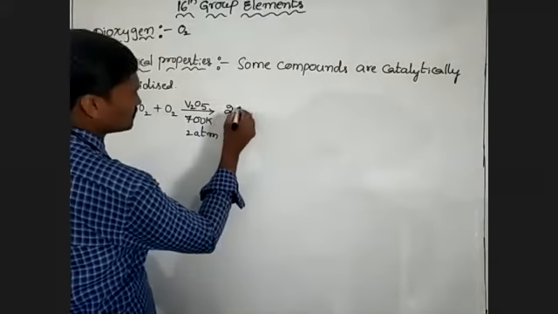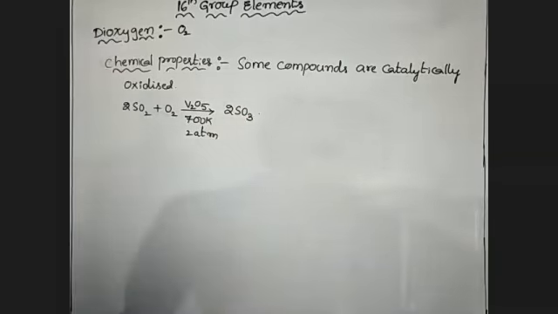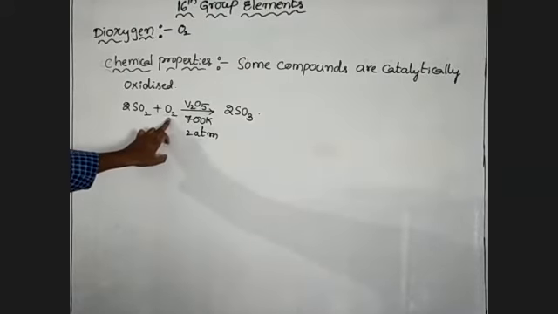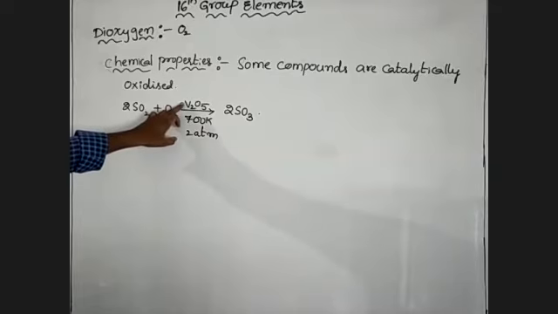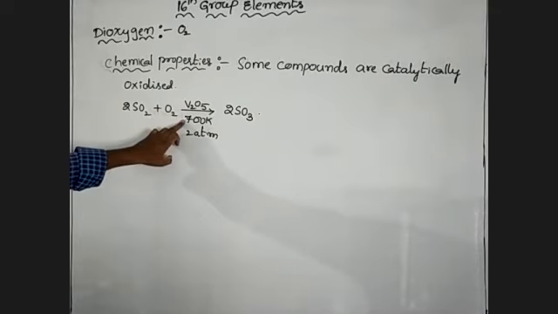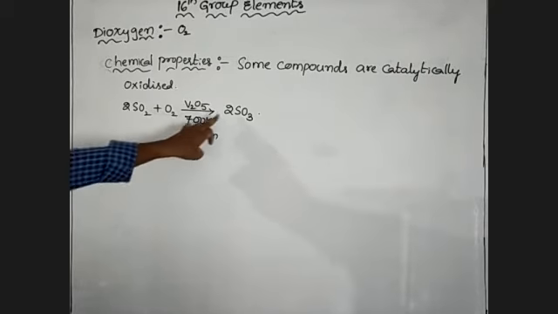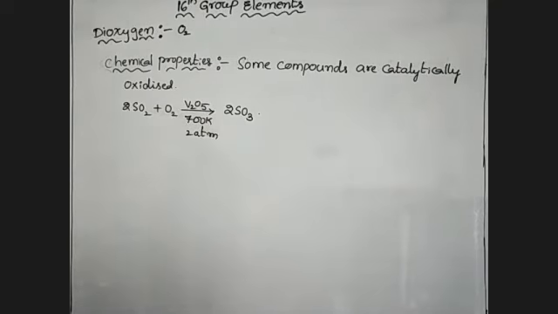It forms 2 moles of sulfur trioxide. So 2 moles of sulfur dioxide reacting with oxygen in the presence of V2O5 catalyst at 700 Kelvin and 2 atmospheric pressure forms 2 moles of sulfur trioxide.